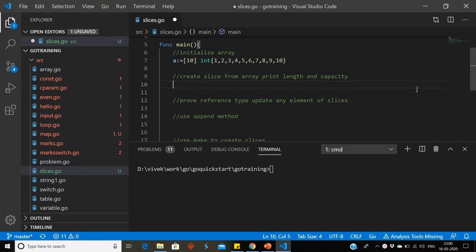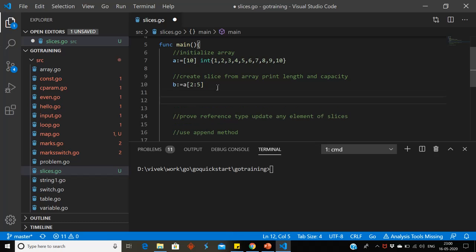Now we will create slice from array, so we can easily create b equal to a from which element we want to take. Suppose I want to take from 2 element and till what element I want to take. So suppose I want to take 5. So it will create the slices. 2 is lower bound and 5 is upper bound. So it will take from 2 and exclude 5, mean 2 to 4. So it will take second, third and fourth element.